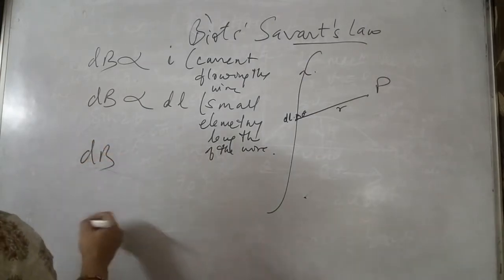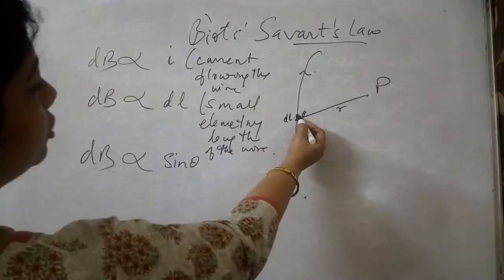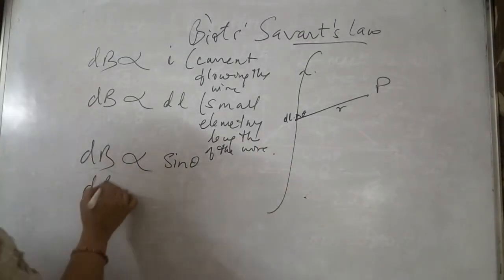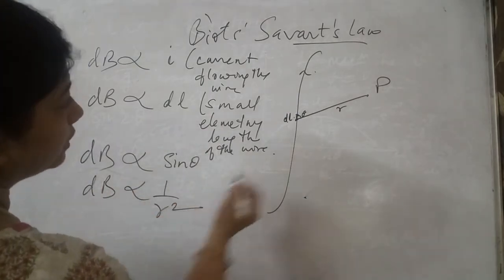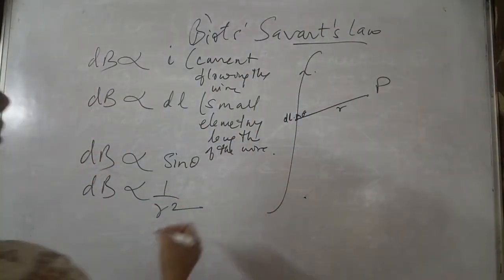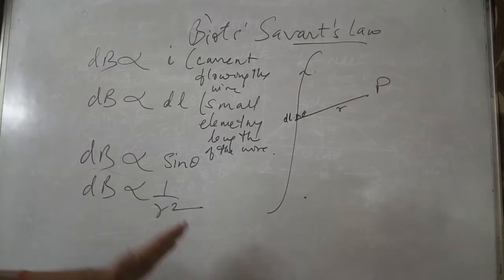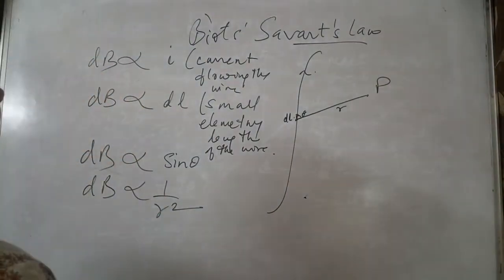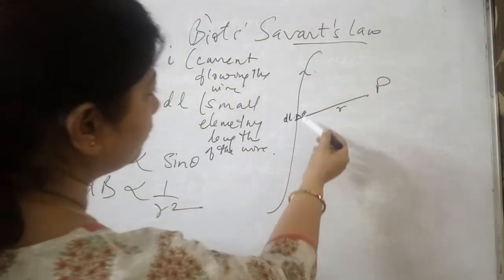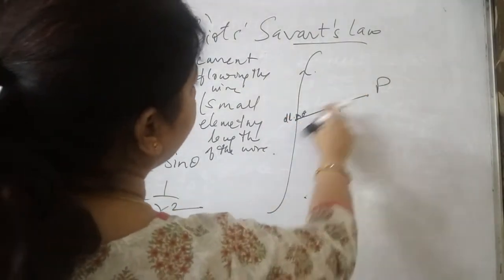dB is directly proportional to sine of theta, where theta is the angle shown in the figure, and dB is inversely proportional to the square of the distance from here to the observation point, where the magnetic field is to be determined. So the small magnetic field is directly proportional to the current, directly proportional to the elementary length, directly proportional to sine of the angle theta, and inversely proportional to the square of the distance r from the elementary length to the point P.